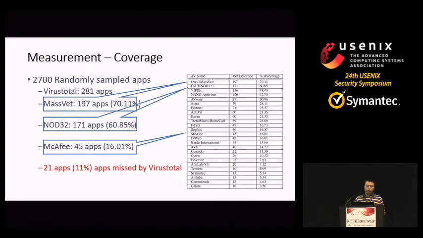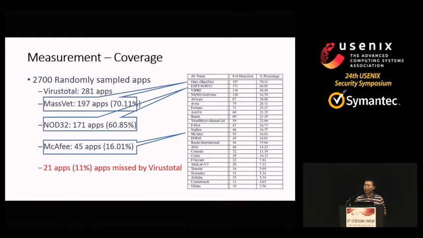How about the coverage? We randomly sampled 2,700 apps from our 1.2 million dataset, and we submit them to VirusTotal. VirusTotal says there are 281 apps that are malicious, and our system also detected 197. It takes 70% of them. And it's unfair to compare our system with the whole VirusTotal. This is because VirusTotal hosts 54 scanners. So we compare our system with individual scanners in VirusTotal.